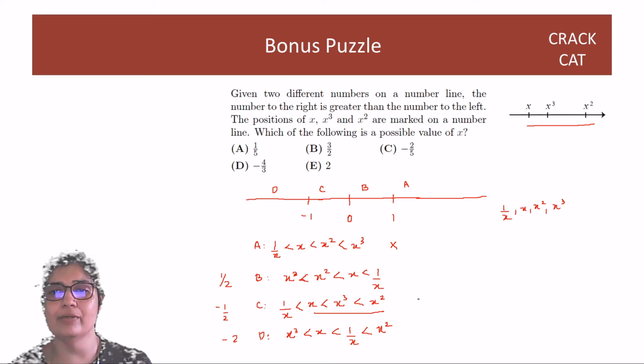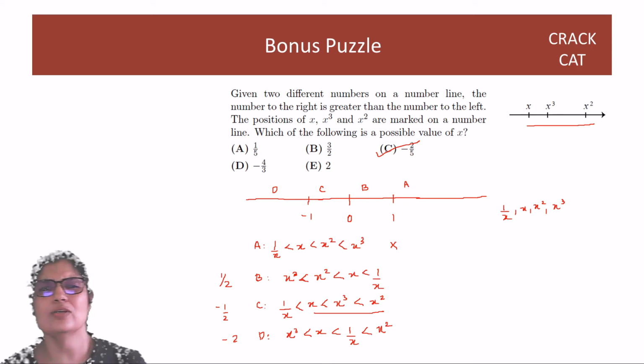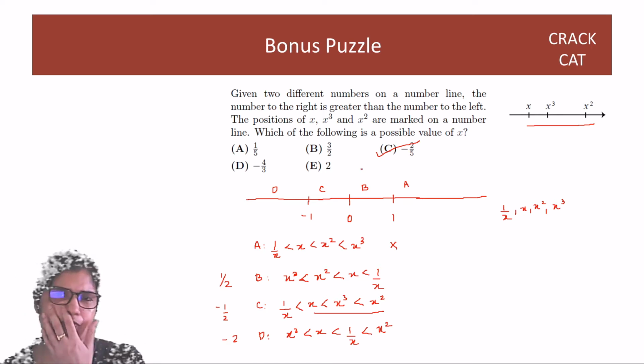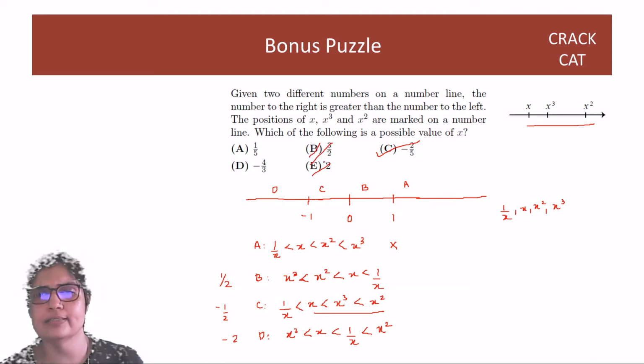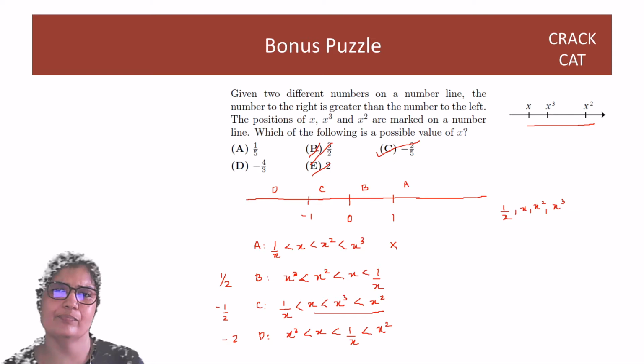Which means our number has to lie between 0 and -1, and that can only be -2/5. So as soon as you start thinking like this, first of all, you will see that B and E belong to the same region. Both of them cannot be the answer, because if 2 works, 3/2 should work equally. So the answer can be either region B here, which is 0 to 1, or it can be region C, or it can be region D.